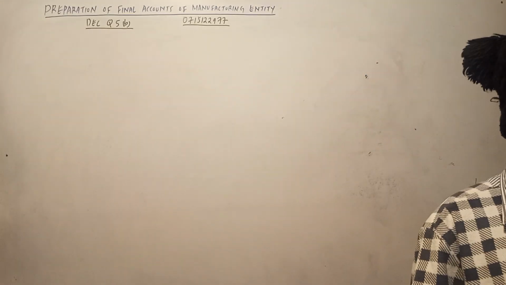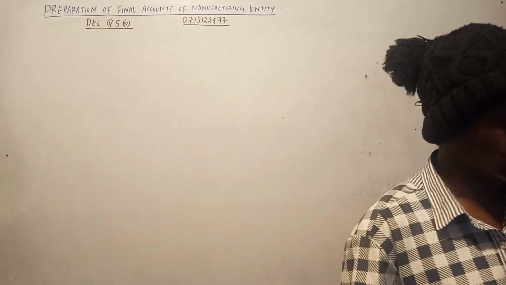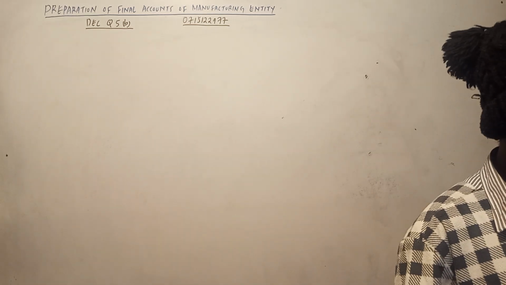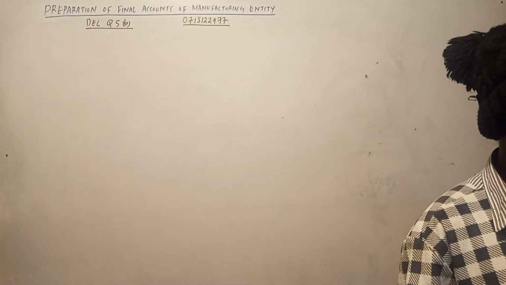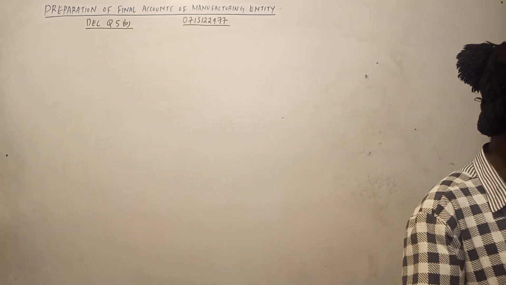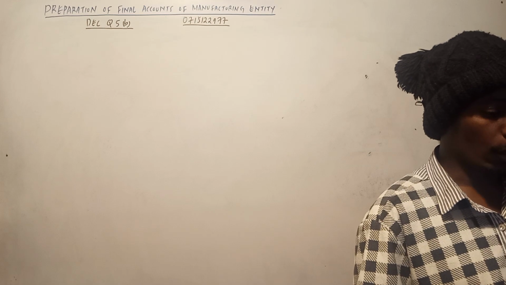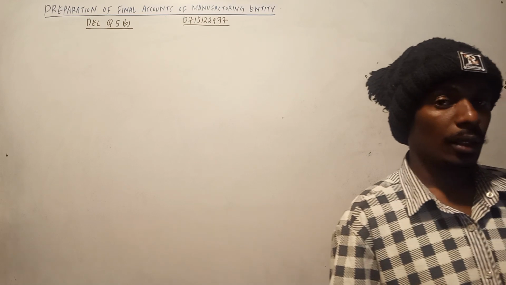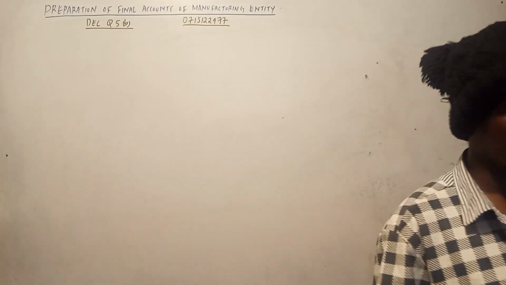Now this information, between 0 to 5 months, is 38,500. I think there was a typing error. It's supposed to be 38,500,000, then 45 million, 50 million, and 33,500,000. It's supposed to be in millions, because if we use it in that order, the data will not tally well, since it is negligible.